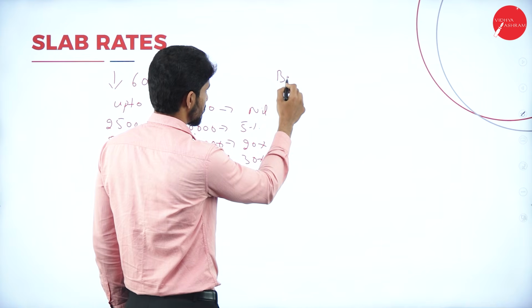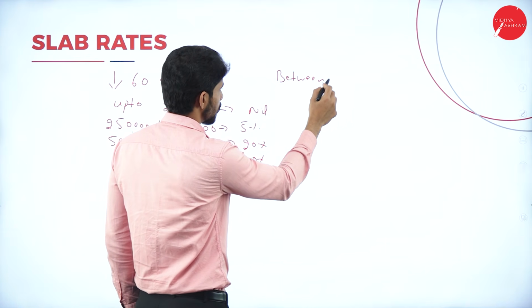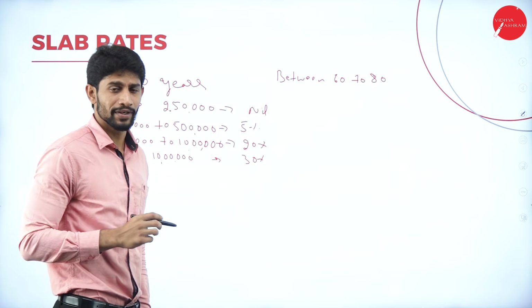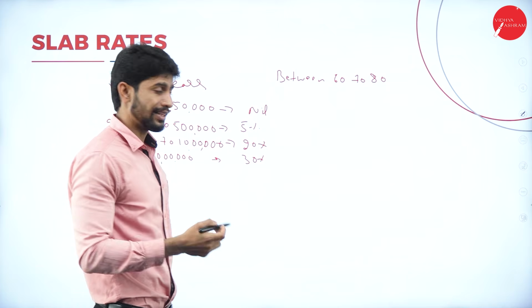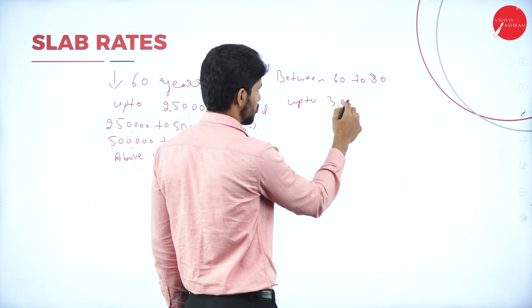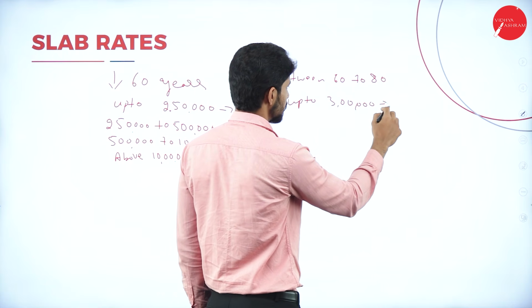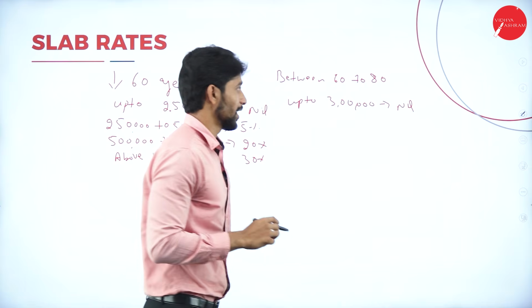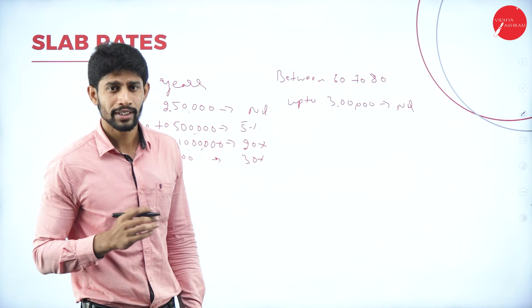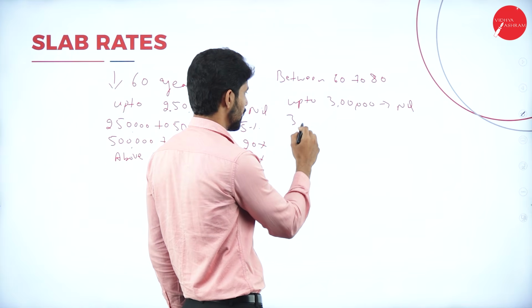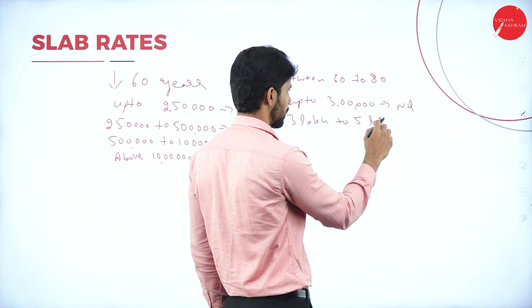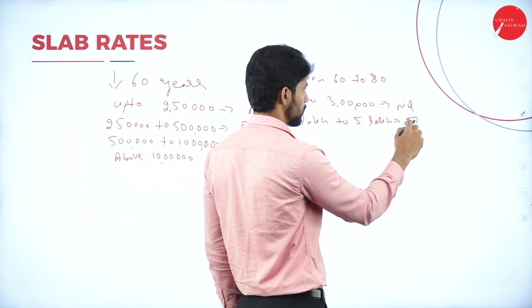Next, if the assessee age is between 60 years and 80 years, then up to 3 lakh rupees it is nil. Next, 3 lakh to 5 lakh, it is 5%.